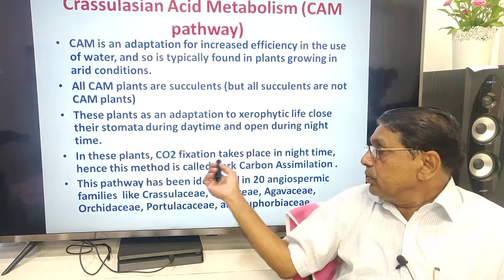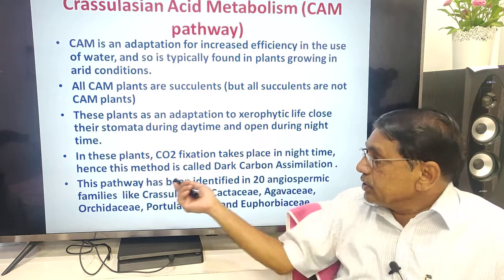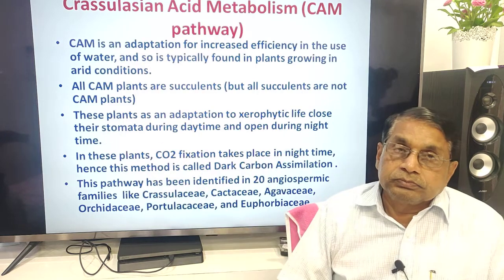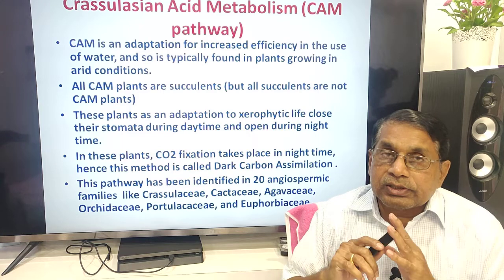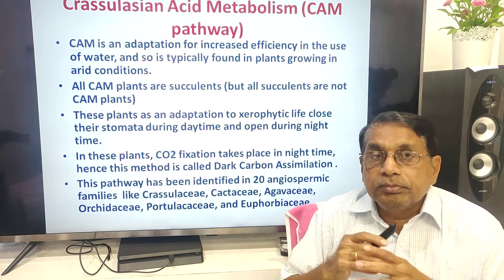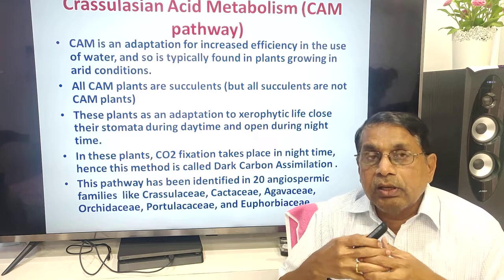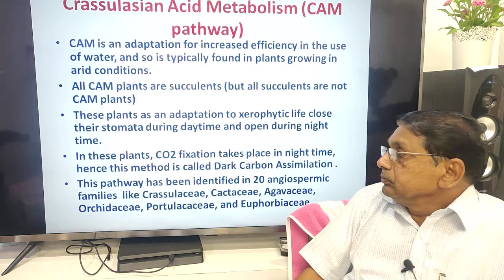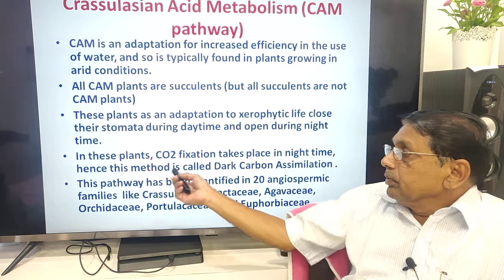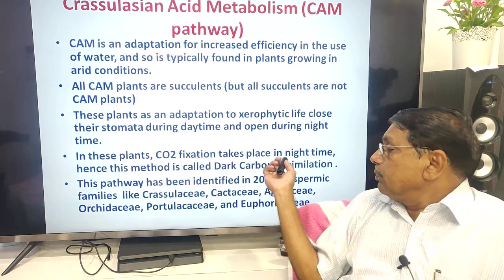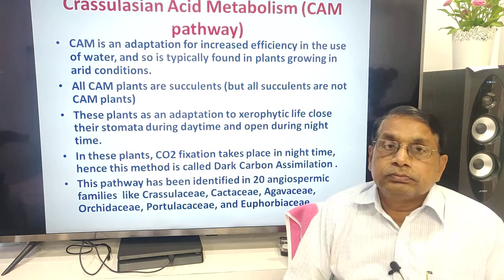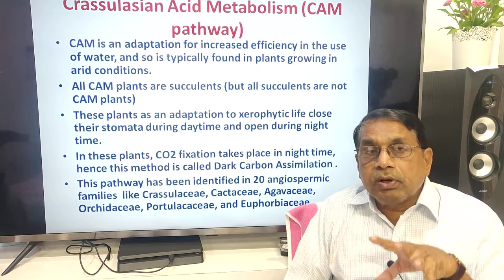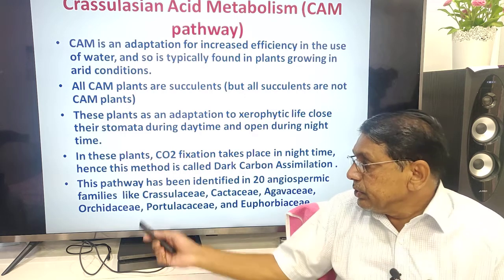CO2 fixation takes place during night time when the stomata are open. Hence, this is called dark carbon assimilation. But synthesis of carbohydrates takes place during daytime.